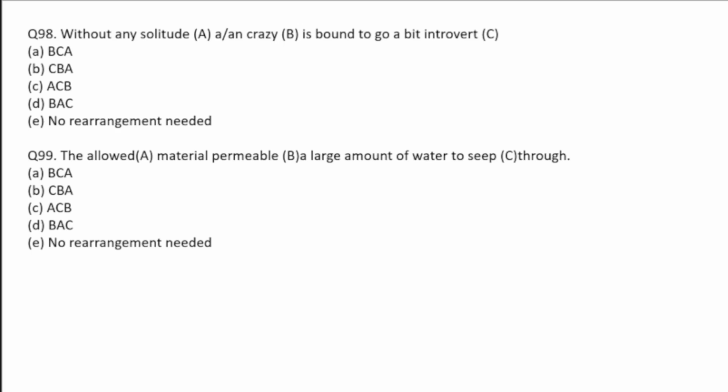A permeable membrane is like a membrane which has a lot of holes, from which the water flows through. So the permeable material allowed a large amount of water to seep through is the answer. So automatically you can take option D as the correct answer.